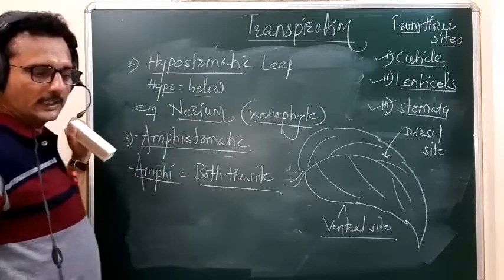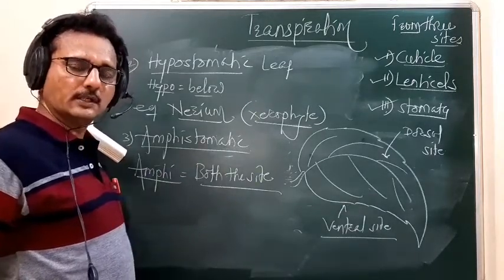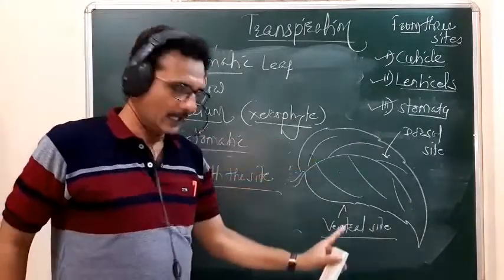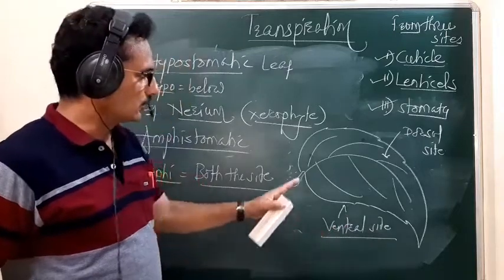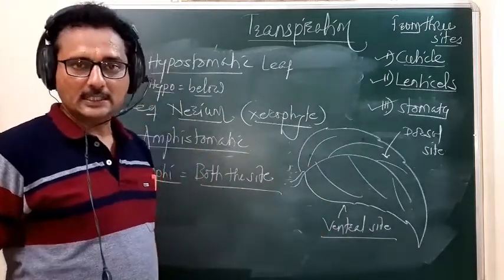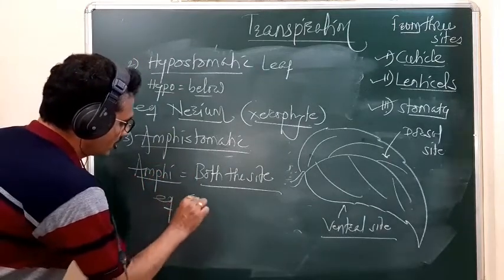In the amphistomatic leaf, the stomata are situated on both sides of the leaf, means toward the dorsal side and toward the ventral side, or toward the upper epidermis and toward the lower epidermis. It is seen in the example of grass.